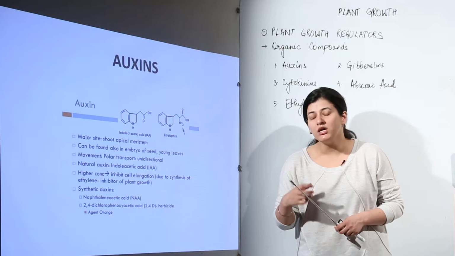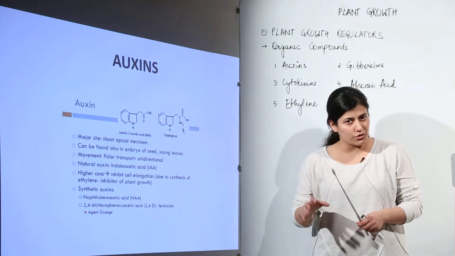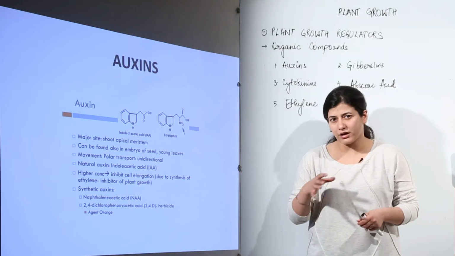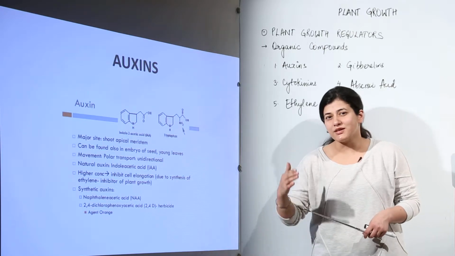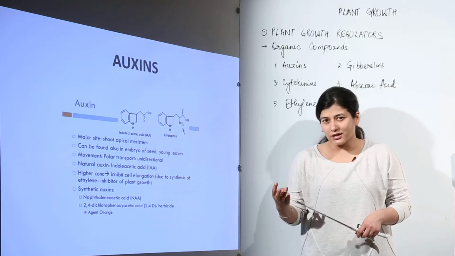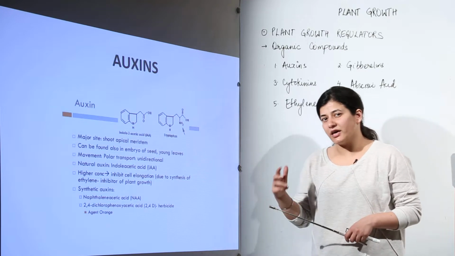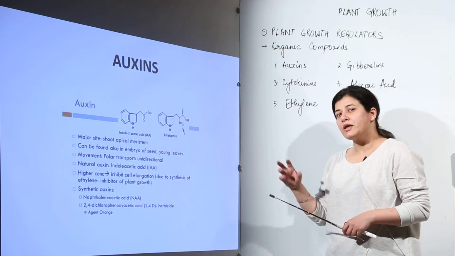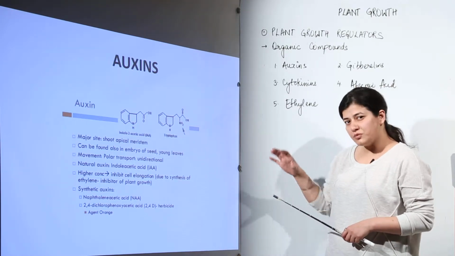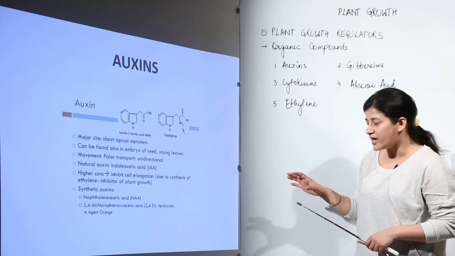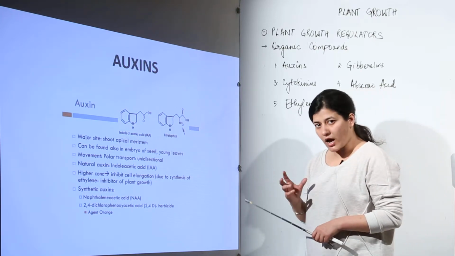When we are sure where that regulator is located, we study its effect on the plant growth. So there are 3 things to be studied: the discovery, the bioassaying, and their role in the plant growth. And of course we deal with their chemistry as well, a little bit of chemistry just for understanding purposes.